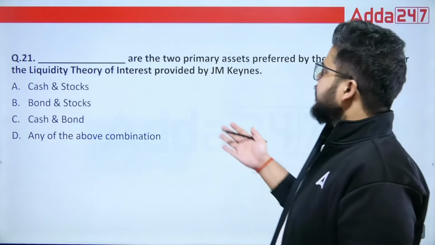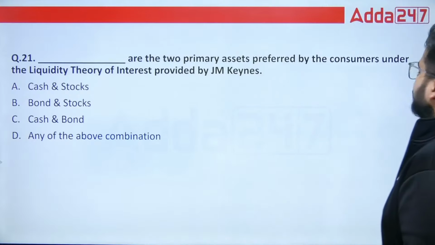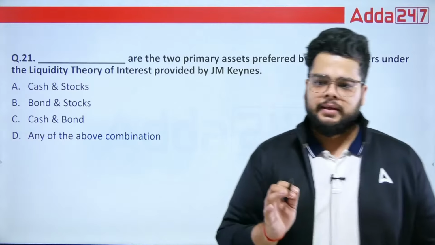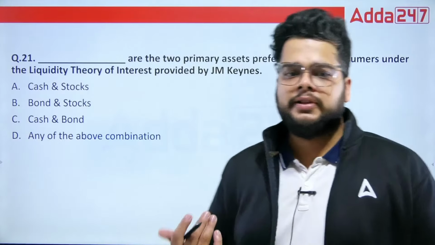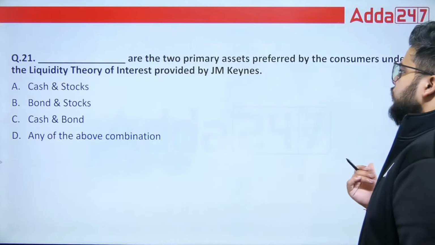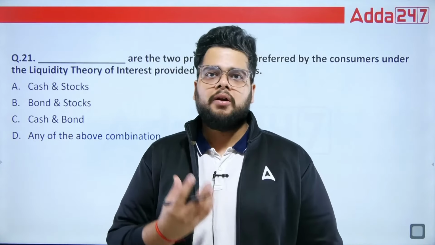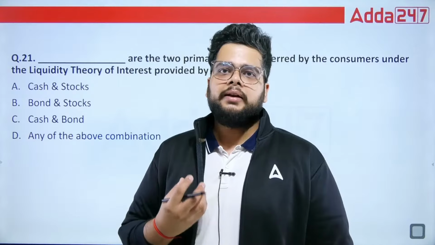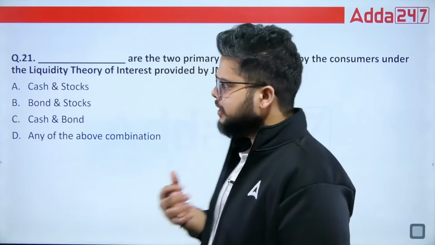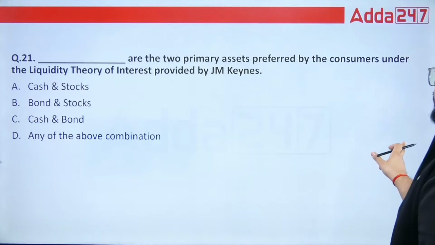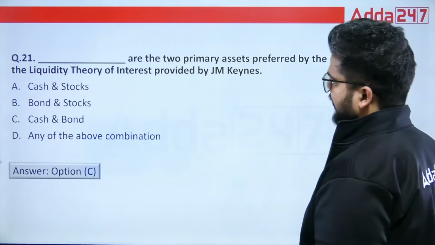Then we have, dash are the two primary assets preferred by the consumers under the liquidity theory of interest provided by J.M. Keynes. So J.M. Keynes has provided us with a theory that you will be having some assets based on which your entire economy will determine the rate of interest. And these two assets, the two asset model of an economy, comprise cash and bond. So C is the right answer.